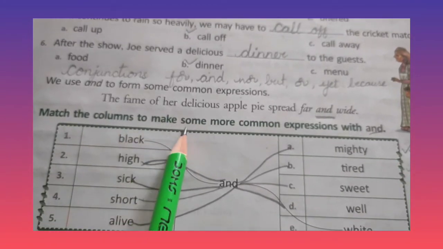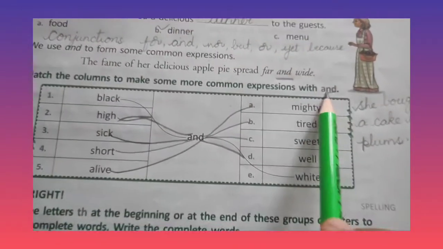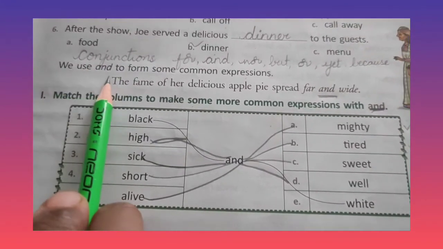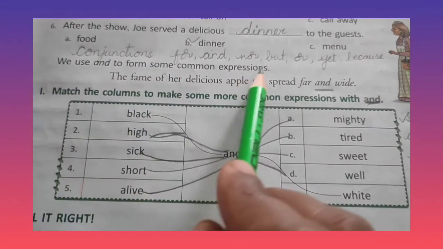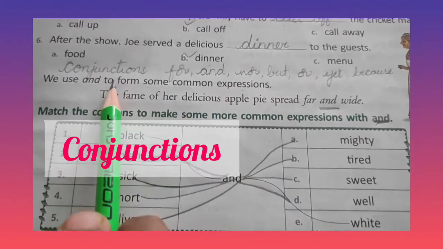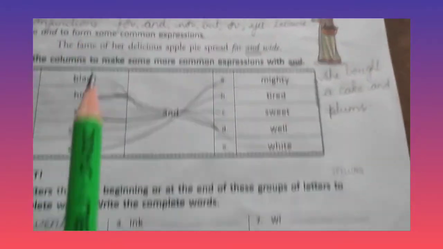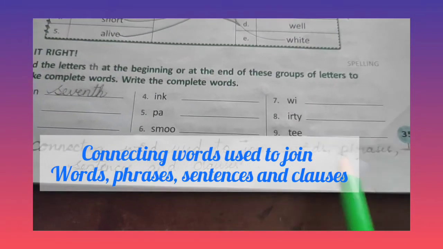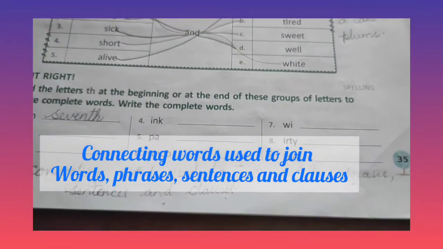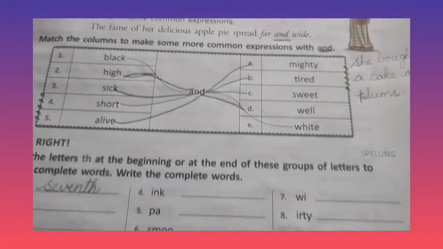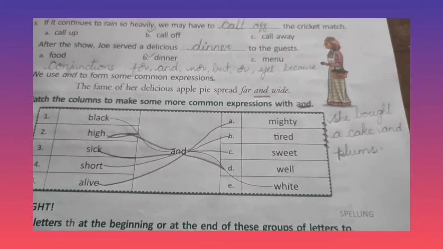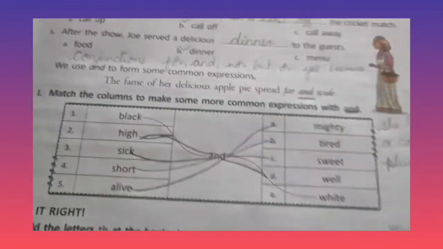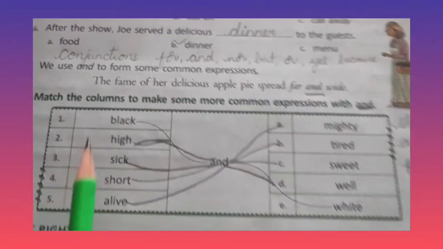So, children, observe this. Match the columns to make some more common expressions with and. So, here you will be knowing about and. We use and to form some common expressions. Here we can say and is a conjunction. What is a conjunction? Connecting words used to join words, phrases, sentences and clauses. So, it is a word used to join the words, sentences or clauses. You will be knowing about this in detail in your later classes.